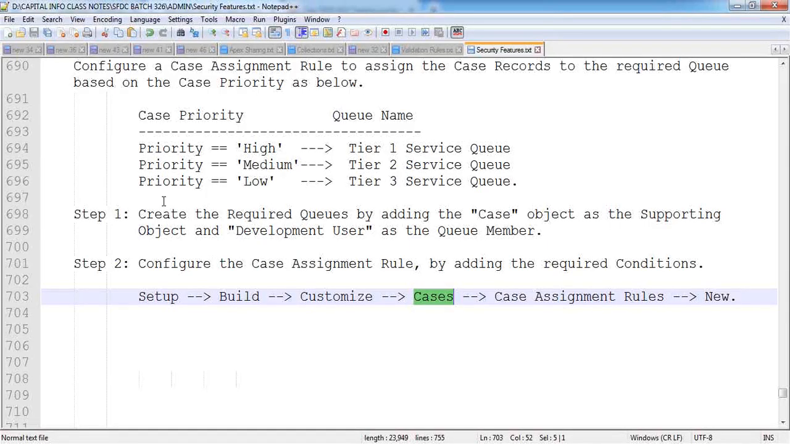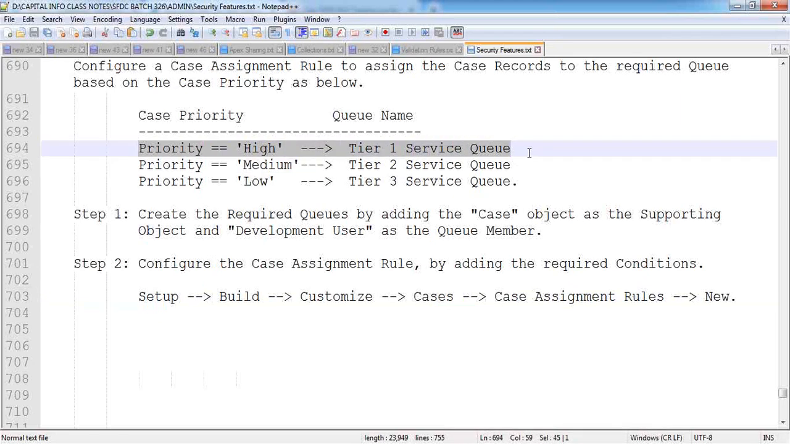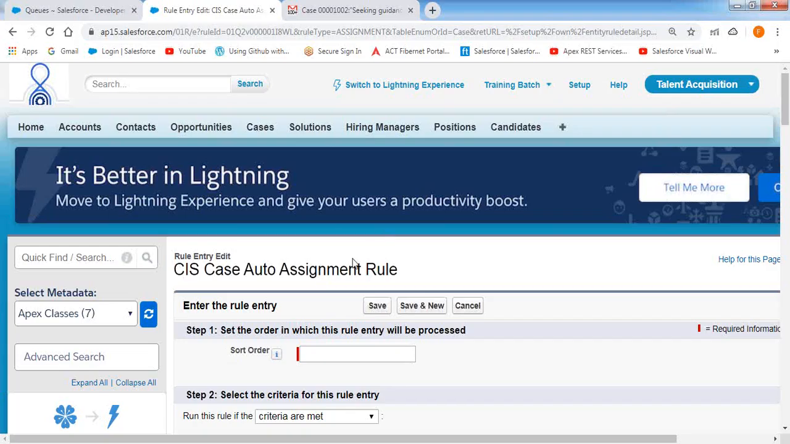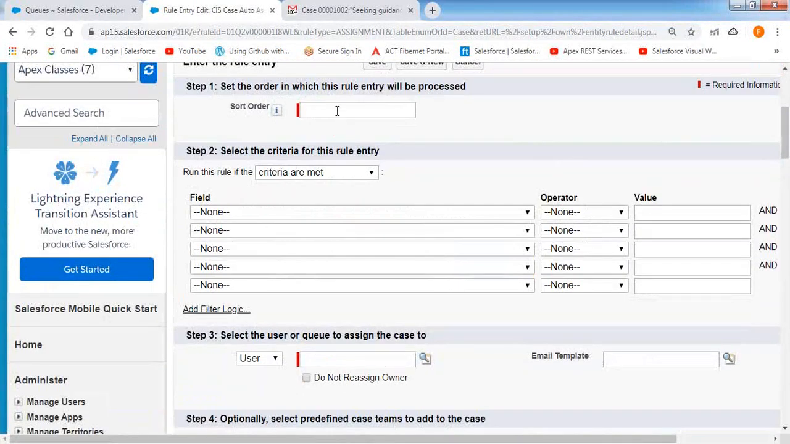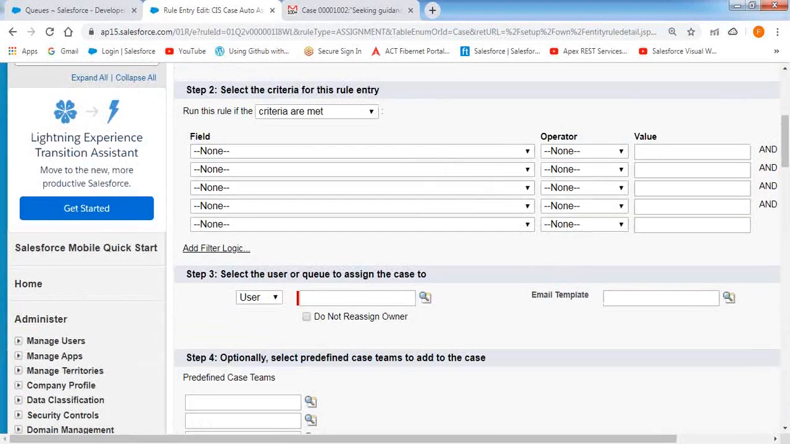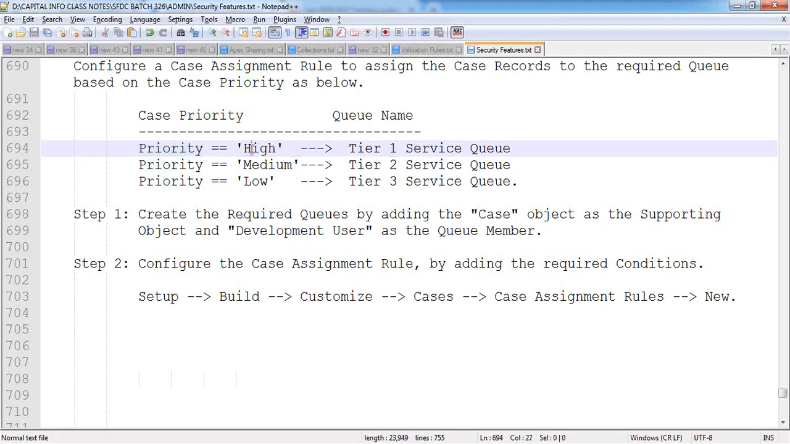I want to add the first condition. The first condition is: if the priority value equals high, I want to assign the record to the Tier 1 service queue here. Now, give the sort order here. Sort order means in what order you want the conditions to be checked. Give the conditions one by one. Now this is the first condition I'm adding. What is the rule condition? The rule condition is priority equals high.